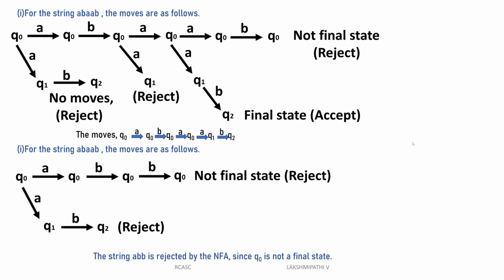Then Q0 of A is Q1. Q1 of B is Q2. Then Q2 of B is not mentioned in the diagram, so that time also it is not accepted. That is, the machine does not accept ABB, it will be rejected. Since Q0 is not a final state, and after Q2 there are no moves, that's why it is rejected for the NFA. I think now it is clear, Naina?